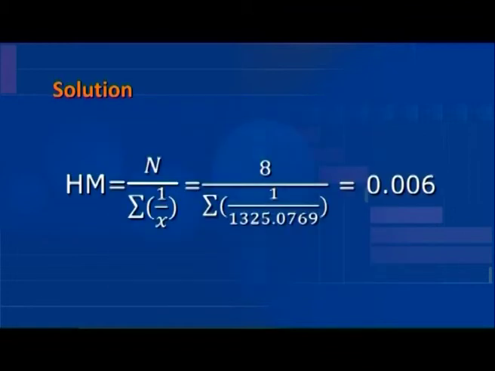Then, the total of the reciprocal is taken. That is, the sigma of 1 by x is equal to 1325.0769. Then, we calculate the harmonic mean, which is equal to 8, the number of data, by 1325.0769, which is equal to 0.006.